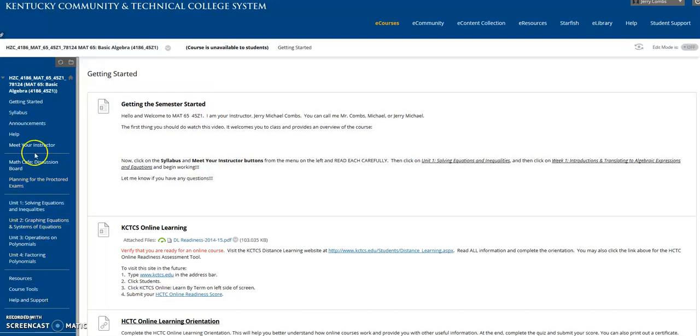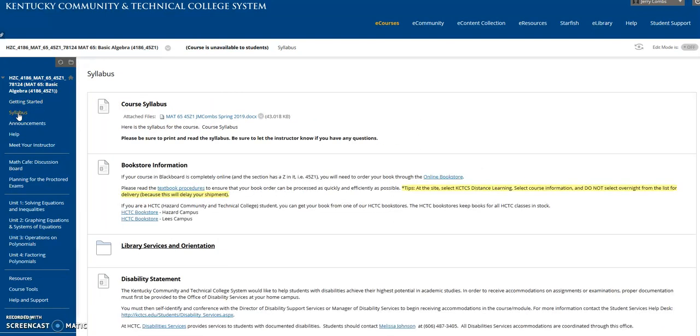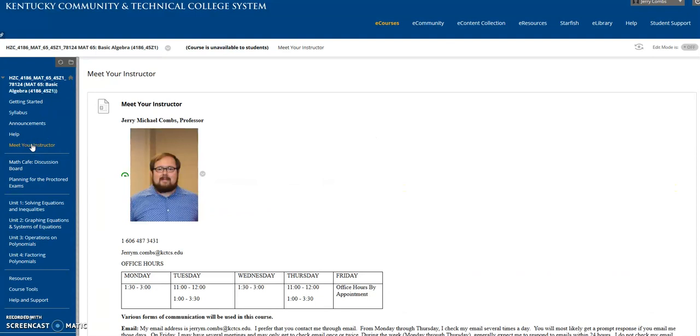This menu is sort of like a table of contents for the course. If you click on a button, it will take you to that part of the course. So if you click on Syllabus, then you'll see the course syllabus, and the course syllabus is actually this link right here. You just click on that and download that. After you read the syllabus carefully, then click on Meet Your Instructor.